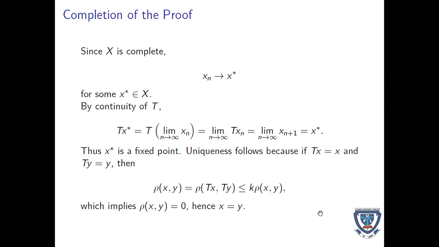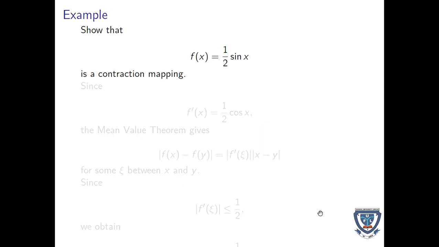Now, having seen this, uniqueness follows immediately. Since Tx is equal to x and Ty is equal to y, then x must be equal to y. That completes the proof.